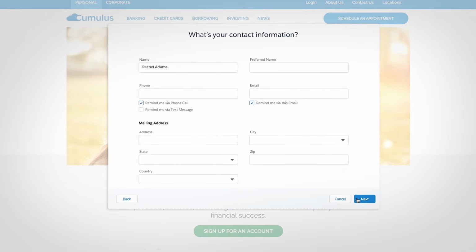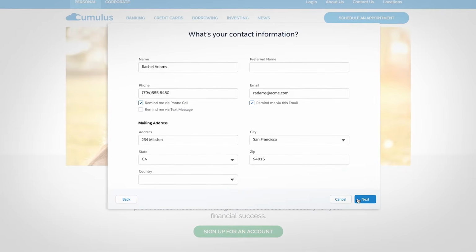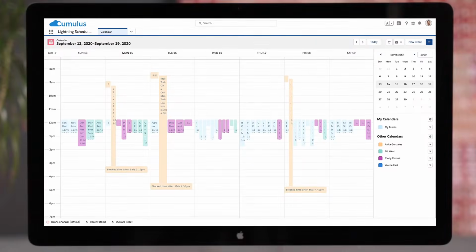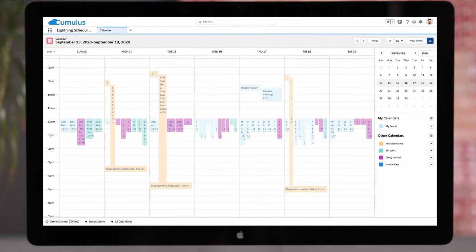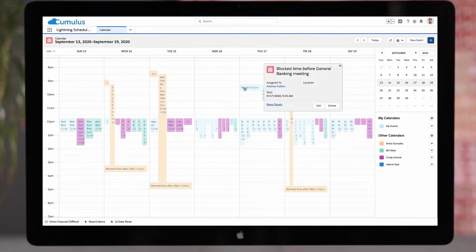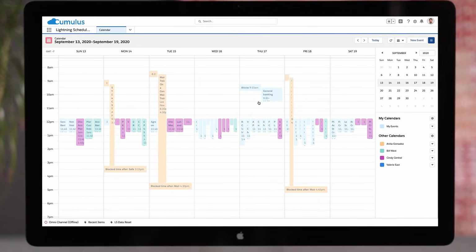If a customer isn't already in Salesforce, Scheduler can capture new information and automatically create a lead. Once an appointment is scheduled, service resources see it reflected on their calendars, with an option to have time blocked off before or after specific appointment types.